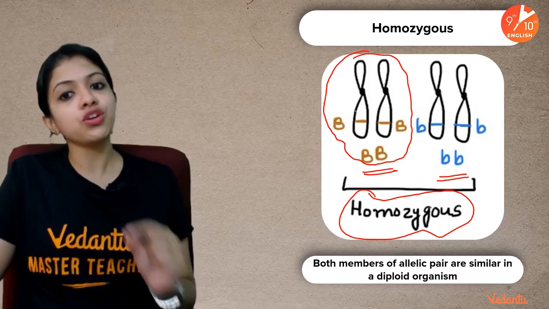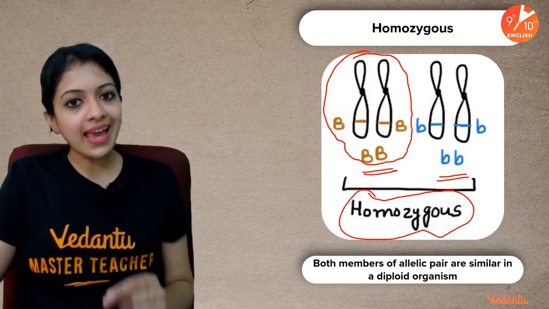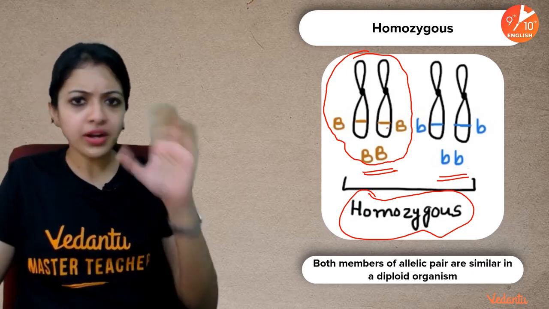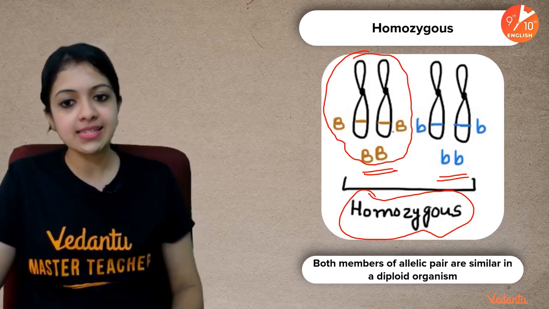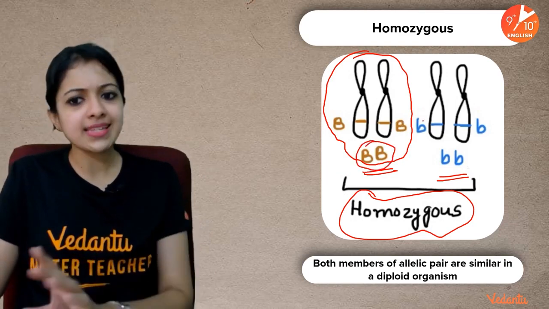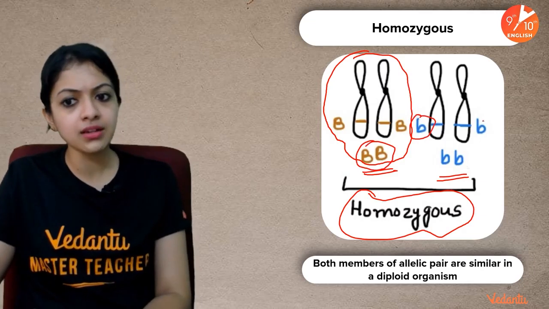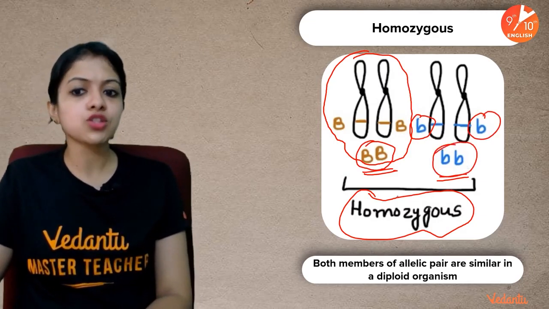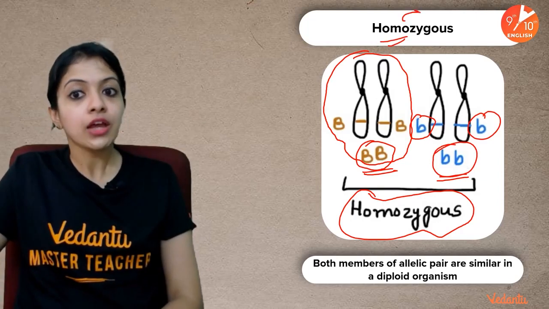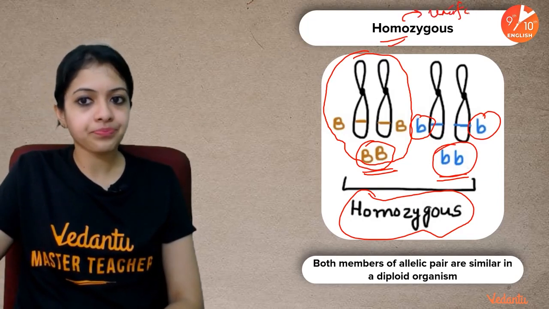Okay, so if you inherit the capital B allele from your father and the capital B allele from your mother for eye color or whatever character it's representing, we call it a homozygous condition. Likewise, a small b from father and a small b from mother is also an example of a homozygous condition, because homo means uniform or similar.